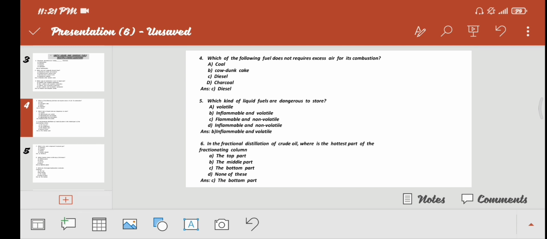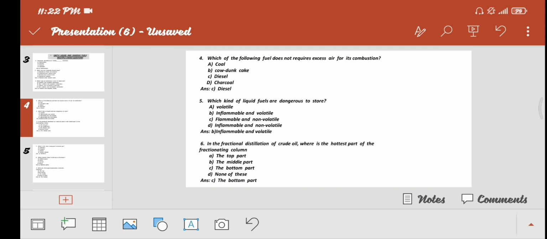Next, which kind of liquid fuel are dangerous to store? A. Volatile. B. Inflammable and volatile. C. Flammable and non-volatile. D. Inflammable and non-volatile. Option B is correct, that is inflammable and volatile.